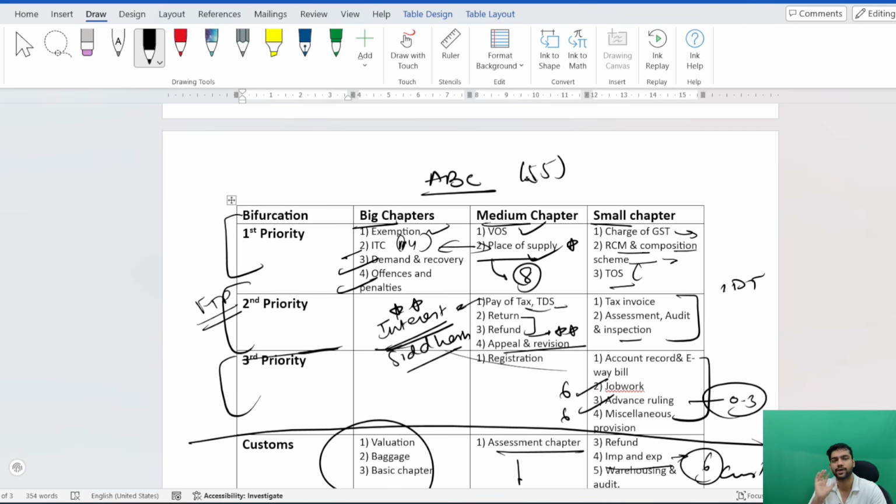I was able to score 55 just because my conceptual clarity was good, and I attempted everything. This is one of the most important learnings in a tough exam. You should not skip anything, not one question, except for the chapter I did not do, that FTP. Other than that, I attempted every question. Even if I did not know, I still attempted it. One question I did not know anything, still I received 1 mark in that.